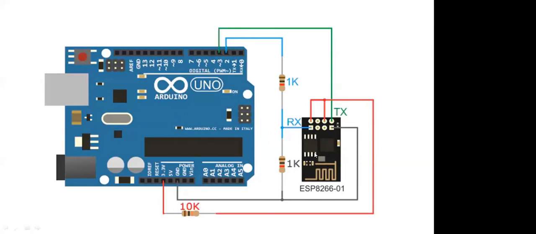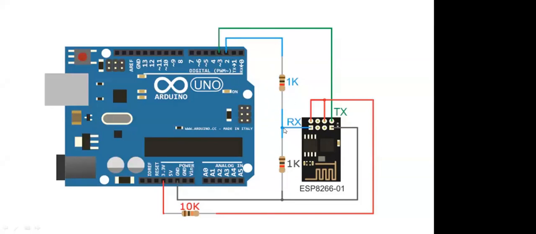So this device will operate on 3 volt. Why have I used this resistance over here? Because we are going to provide 3 volt logic over here, but from the TX and RX pin the voltage that will come over here will be 5 volt, because the Arduino will operate on a 5 volt logic.